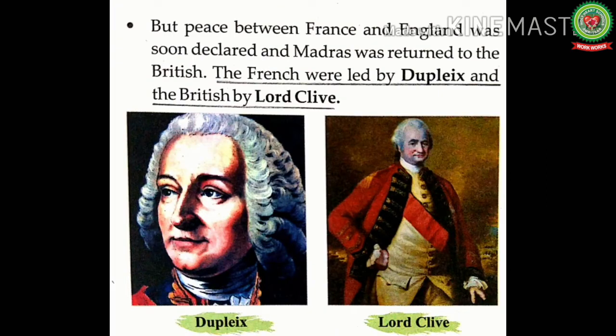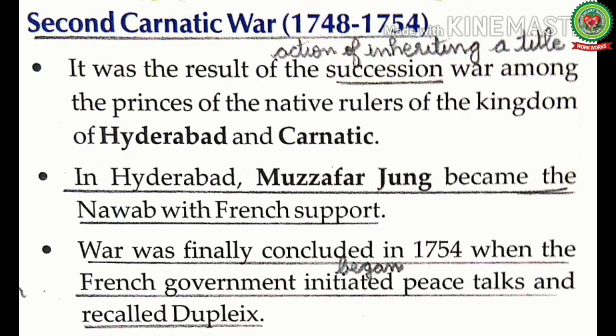But peace between France and England was soon declared and Madras was returned to the British. The French were led by Dupleix and the British by Robert Clive. So, in the end, a peace treaty was signed between France and England, and Madras was returned to the British. After the First Carnatic War, the Second Carnatic War was fought from 1748 till 1754.